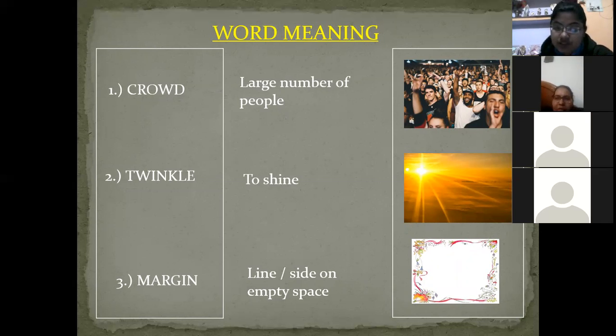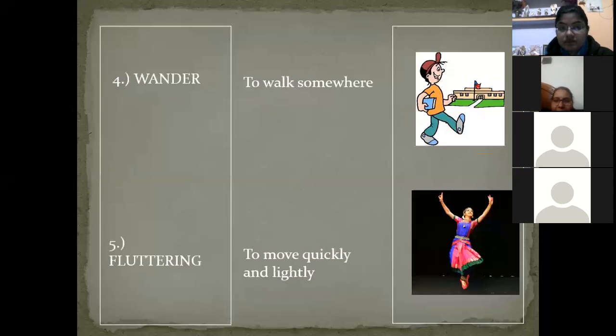Third is margin. What did you see in this picture? There is the margin in the borders. Okay, the meaning of margin is the line or border on the empty space. Fourth one is wander. What have you seen in the picture?